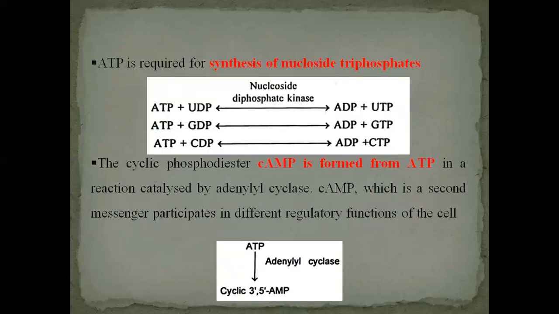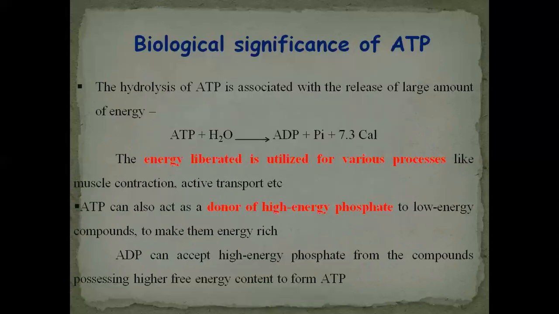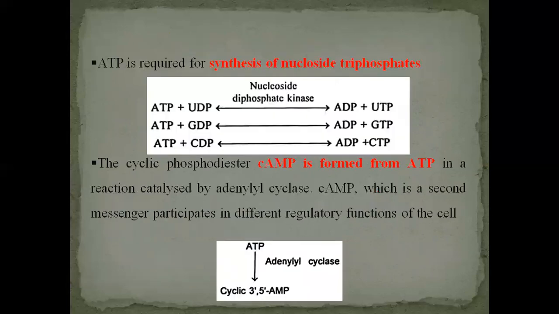The third significance is synthesis of nucleoside triphosphates. The first significance was utility of energy, and the second, donor of high energy phosphate to other compounds. The third is synthesis of nucleoside triphosphates. Various nucleosides are there, like U representing uridine, G representing guanosine, C representing cytosine. So uridine diphosphate is converted into UTP, uridine triphosphate.